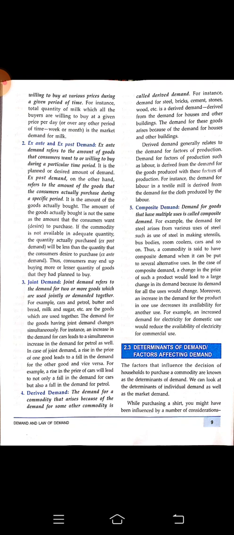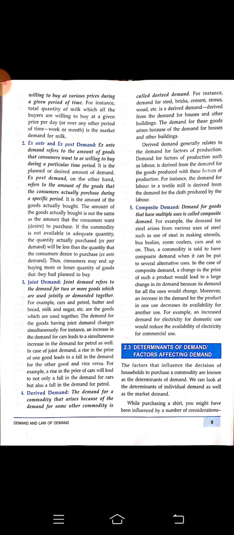Let us take this example only, but in a better way. Suppose the petrol's price is increasing day by day, actually it's increasing, right? As the petrol's price is increasing, people will not think of buying any car or bike, any automobile like that. So as the demand for the automobile is decreasing, the demand for the petrol is also decreasing. This is called joint demand, means both the commodities are joined to each other. The car and the petrol are acting as a joint demand.